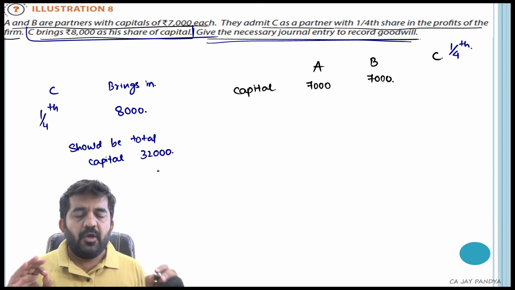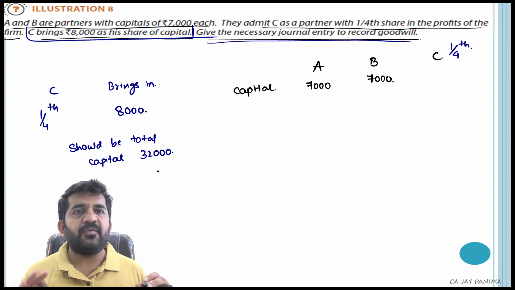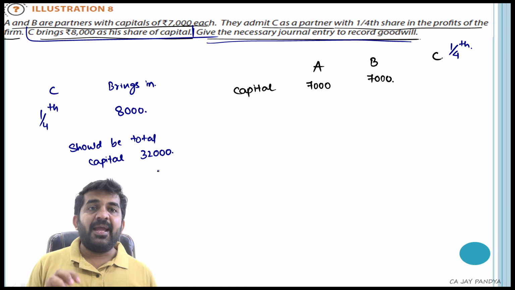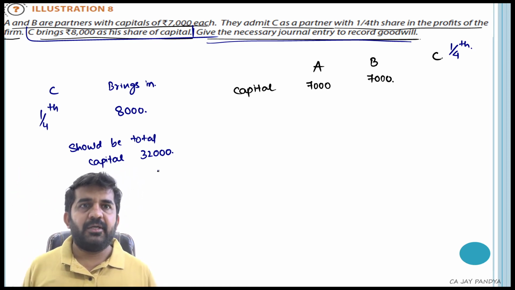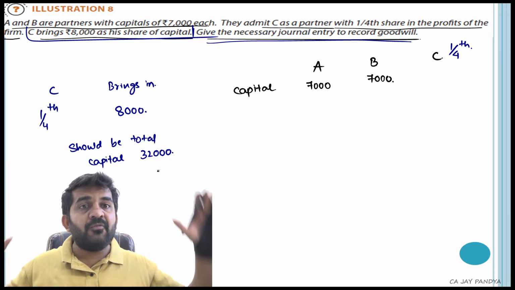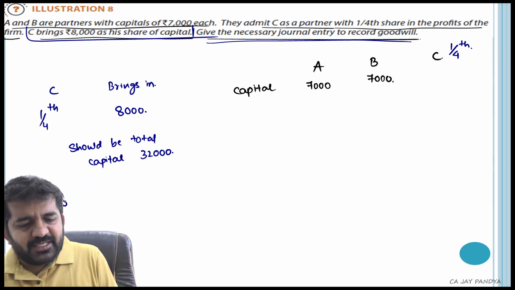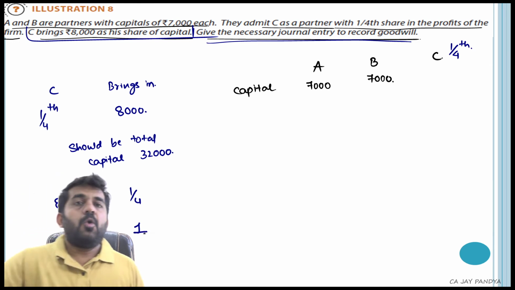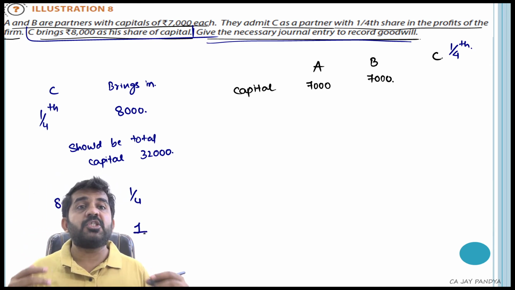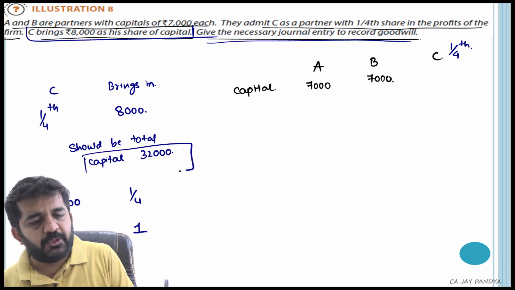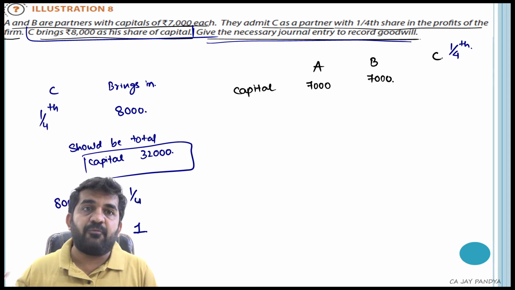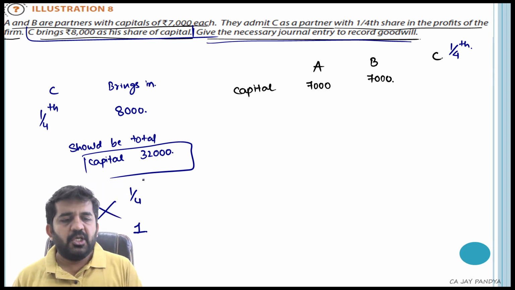Why 32,000? Because if I am becoming 1/4 partner of something and I need to pay 8,000 for it, that means the whole of the business will cost me 32,000. Just cross multiplication. 8,000 into 1 divided by 1/4 is nothing but multiplied by 4. So it is 32,000.